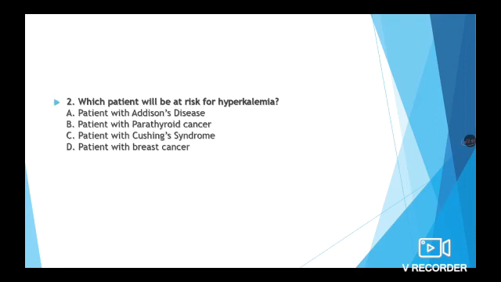The next question is, which patient will be at risk for hyperkalemia? Patient with Addison's disease, patient with parathyroid cancer, patient with Cushing's syndrome, patient with breast cancer. The answer is patient with Addison's disease will normally have hyperkalemia.